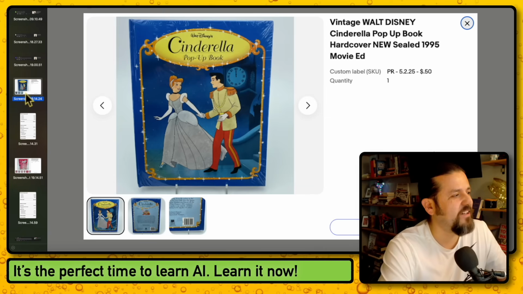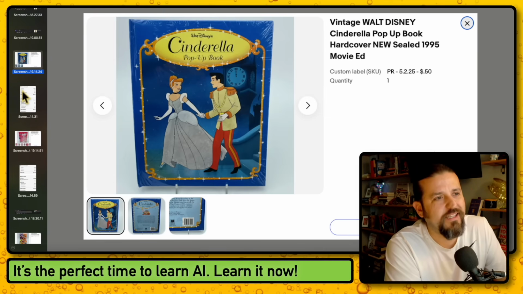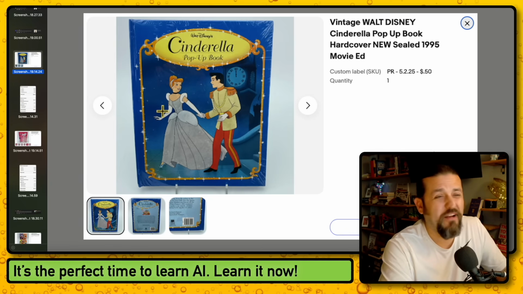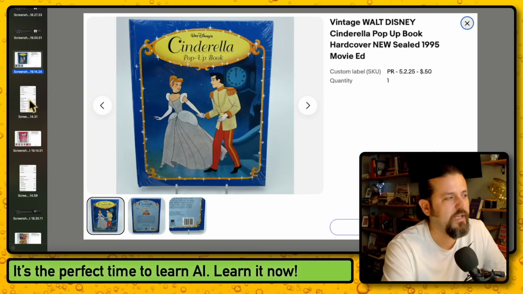All right, let's get to the sales. Here is our first one for today. Vintage Walt Disney Cinderella pop-up book hardcover. So I bought a whole bunch of these at auction. Nobody wanted to touch them because they're like, well, they're just pop-up books. And I knew that they were worth money. So I ended up paying about 50 cents for each of these because I bought a whole bunch. And I think this is the second or third one that I sell, not Cinderella, but of the Walt Disney line.